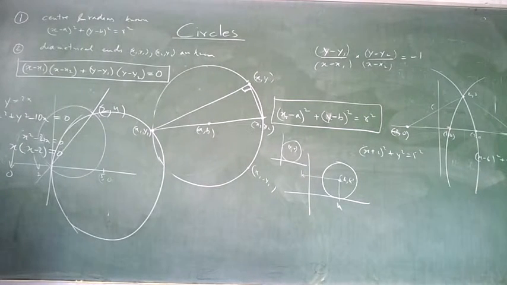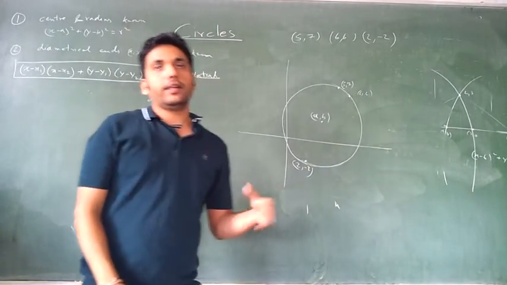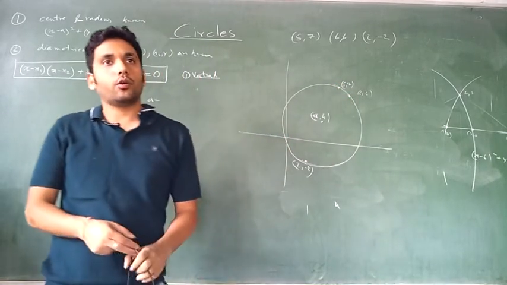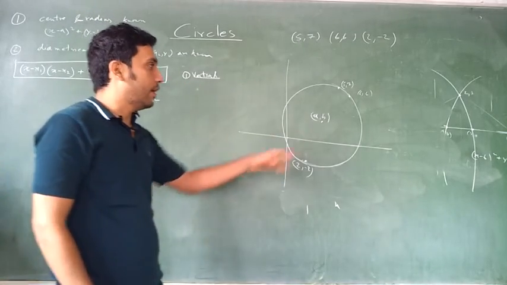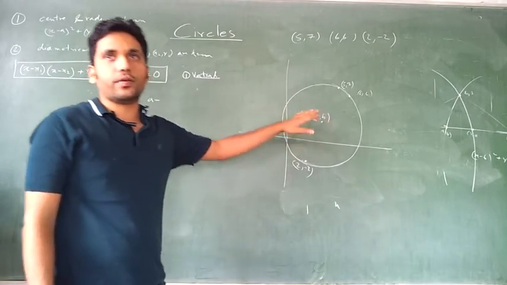You do this one, and the rest of the questions are based on this, with a little variation. So we will not do those; orally we will discuss that. Okay. So we are finding the equation of a circle when 3 points on the circle are known to you. The first method is what Vatsal has done, finding the center first. You can do it in many ways. One of the ways is finding the center first.